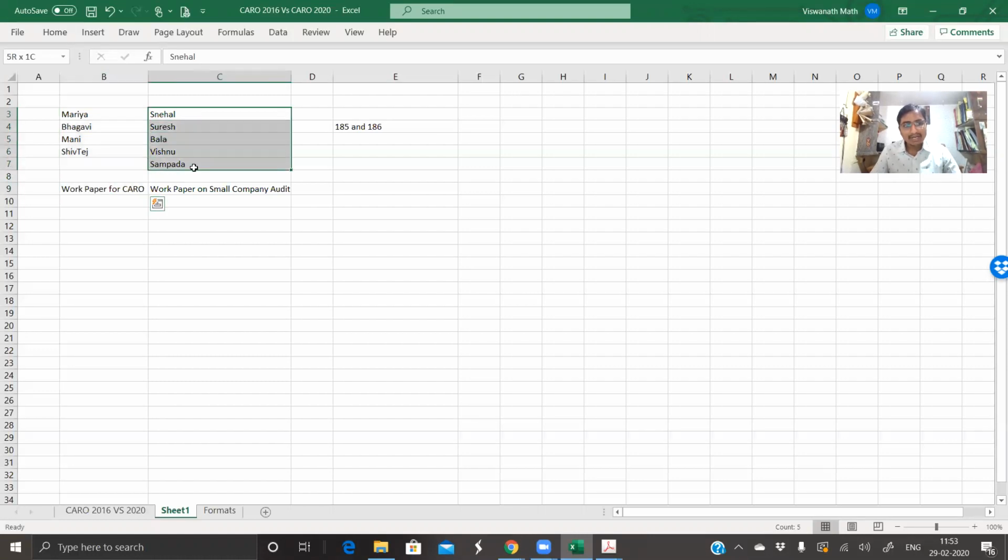Snehal, Suresh, Bala, Vishnu, Sampada being in Hubli so that Snehal can work. So that's why I put Sampada here. So on work paper on small company audit. Now you can shuffle, reshuffle, whatever based on your convenience. I have put across this. If I missed anyone, let me know. Get added to the team. Take 2 weeks of time to prepare this so that we have what I guess because we have already discussed